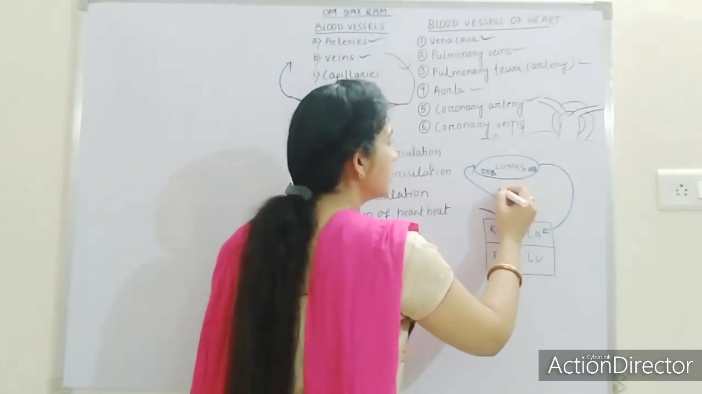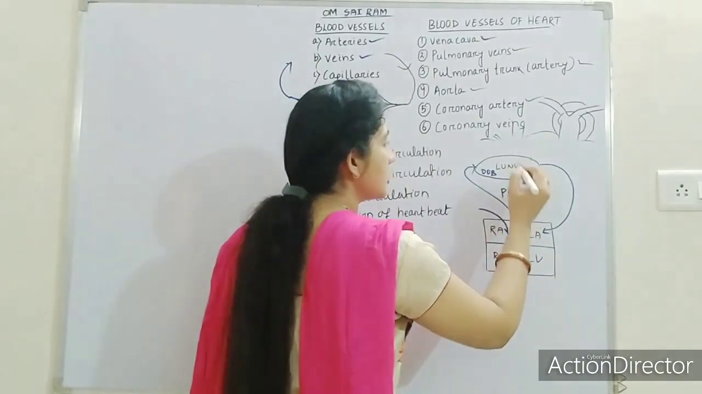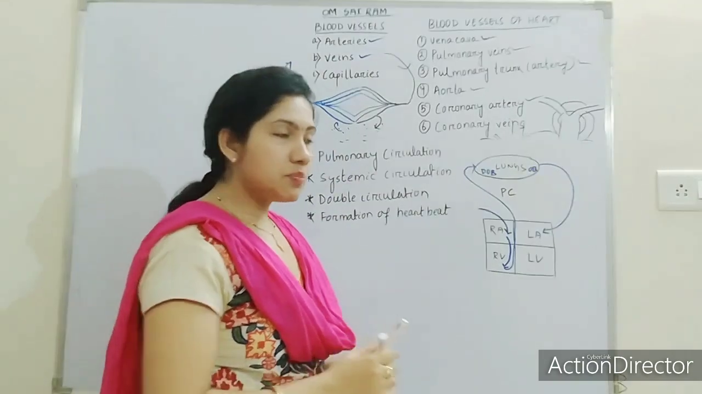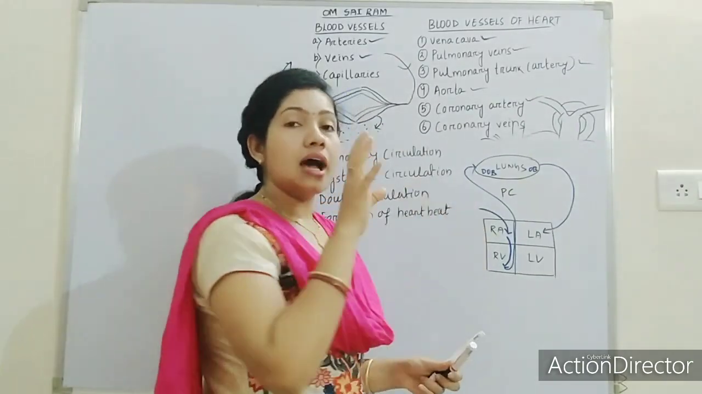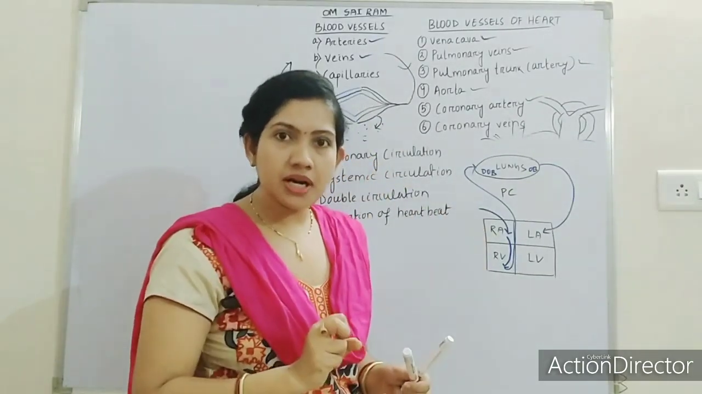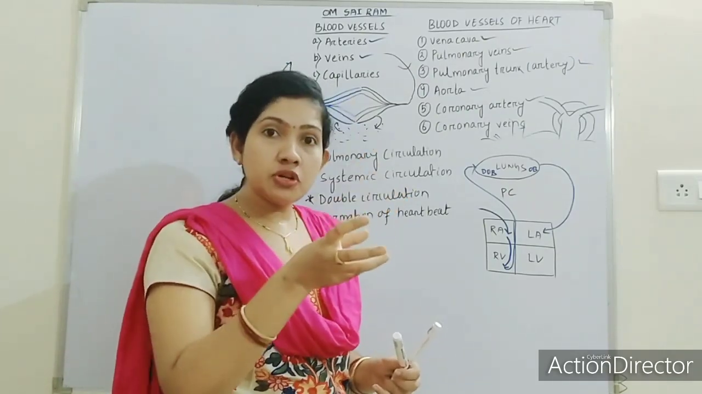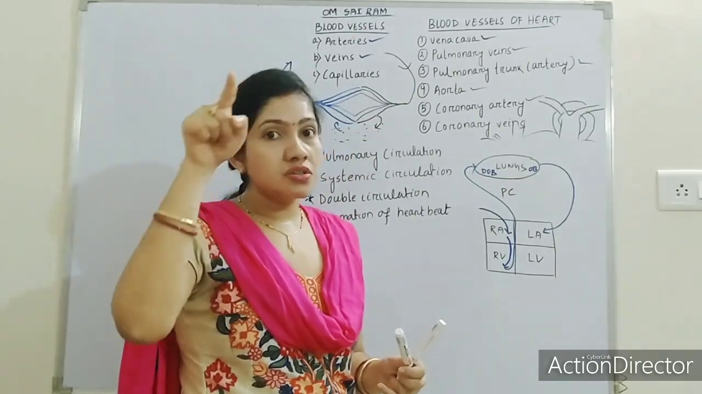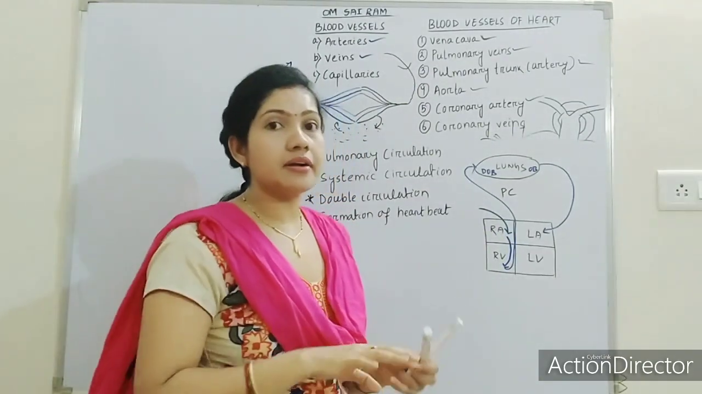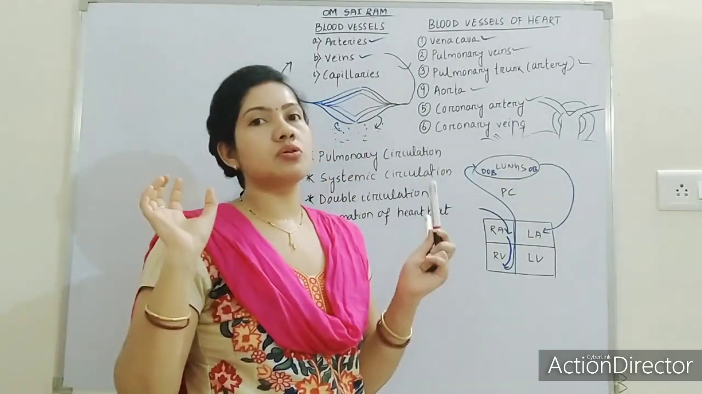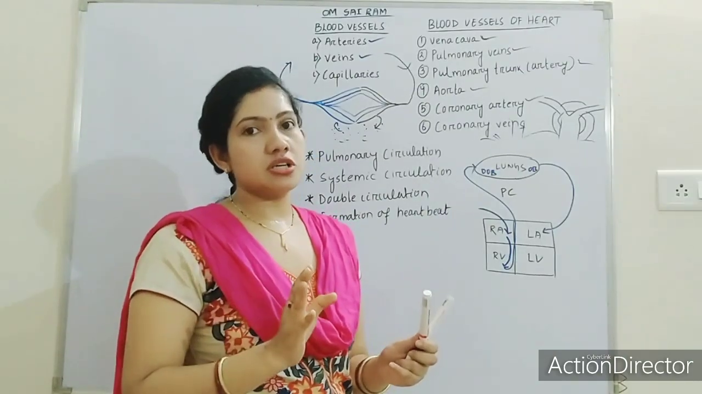Here I am writing pulmonary circulation. Again I am repeating: from the right auricle, the heart receives deoxygenated blood and sends it to the lungs, the lungs purify the blood, and send the oxygenated blood to the left side of the heart. This process up to here is known as pulmonary circulation.